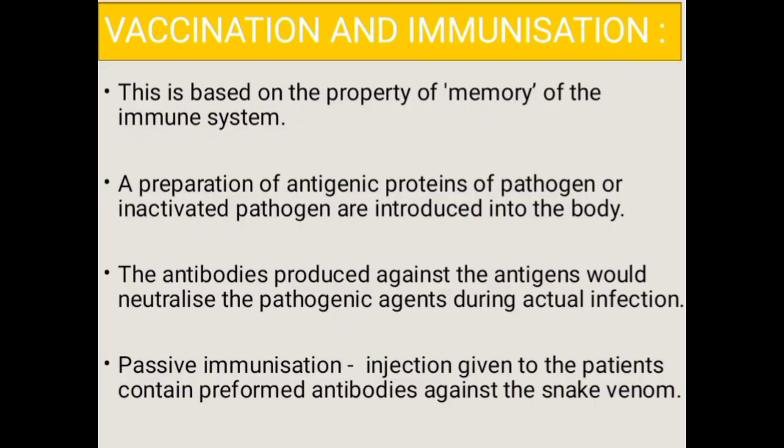If a person is infected with some deadly microbes to which a quick immune response is required, as in tetanus, we need to directly inject the preformed antibodies. And even in cases of snake bites, the injection which is given to the patients contains preformed antibodies against the snake venom. This type of immunization is called passive immunization.